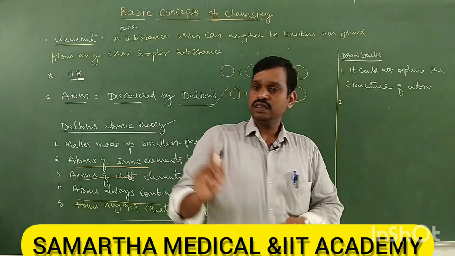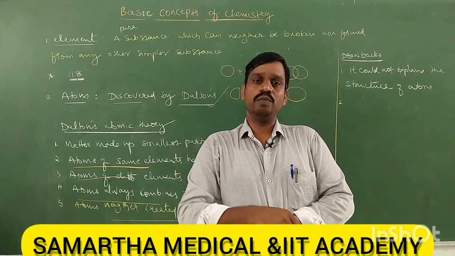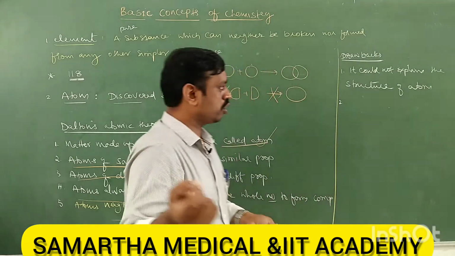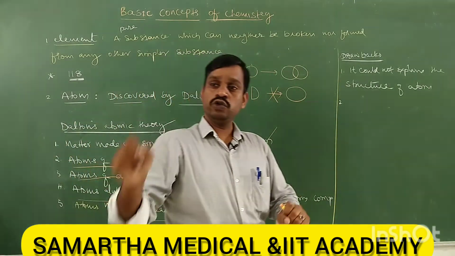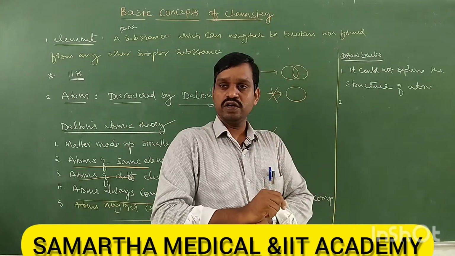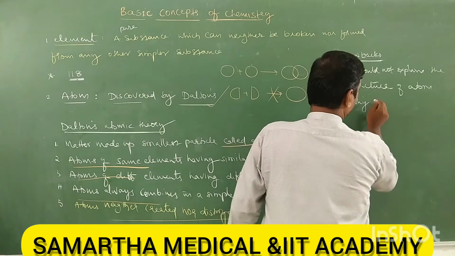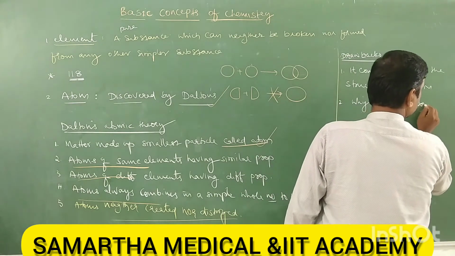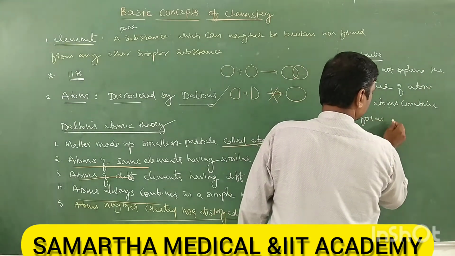Next, second: this theory explains that atoms combine to form a molecule or compound. But it could not explain why atoms combine to form a molecule or compound.